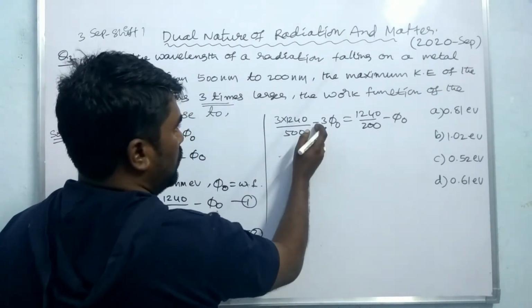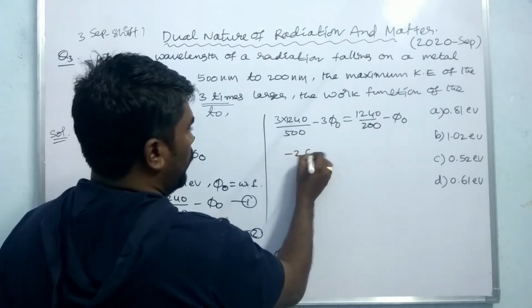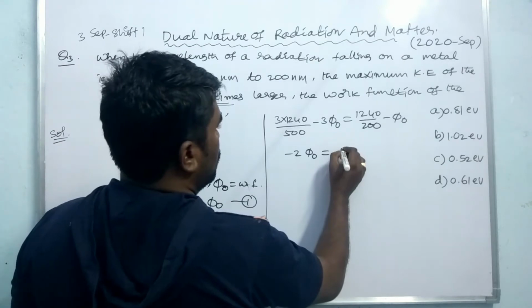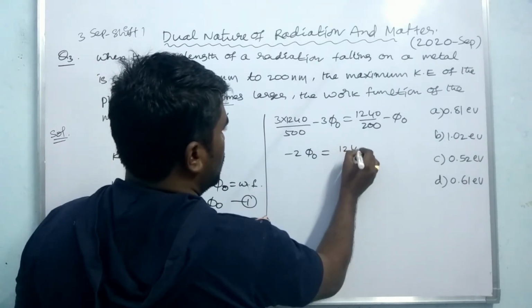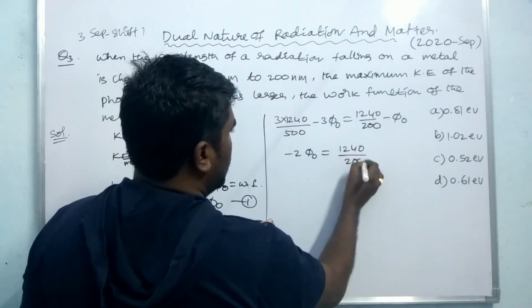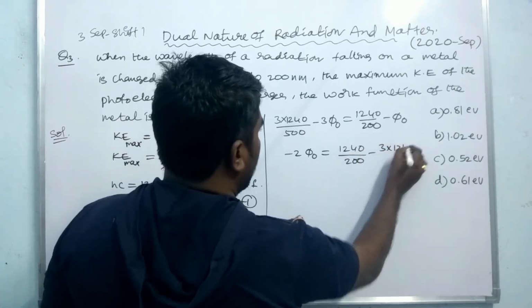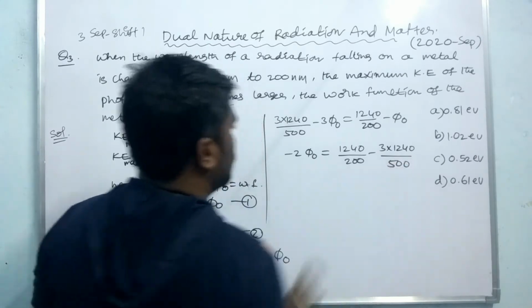2 phi naught minus 2 phi naught is equal to 1240 by 200 minus 3 into 1240 by 500.